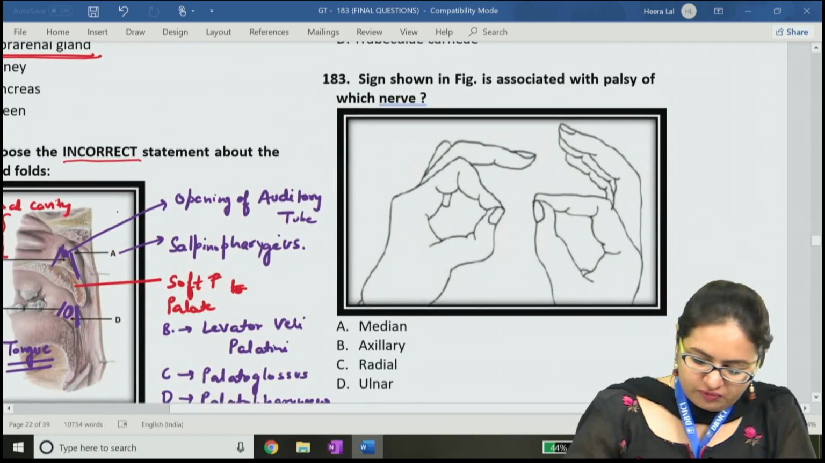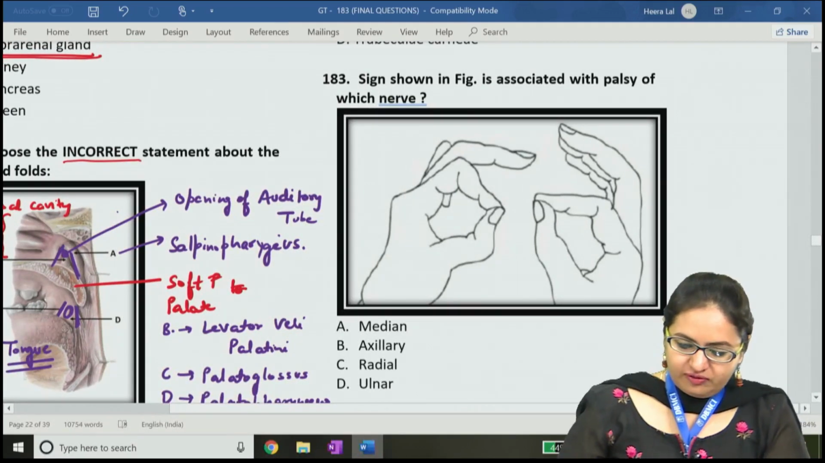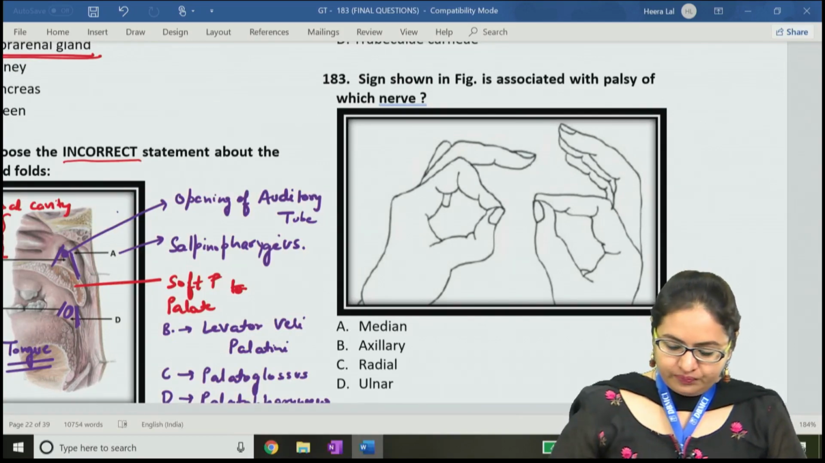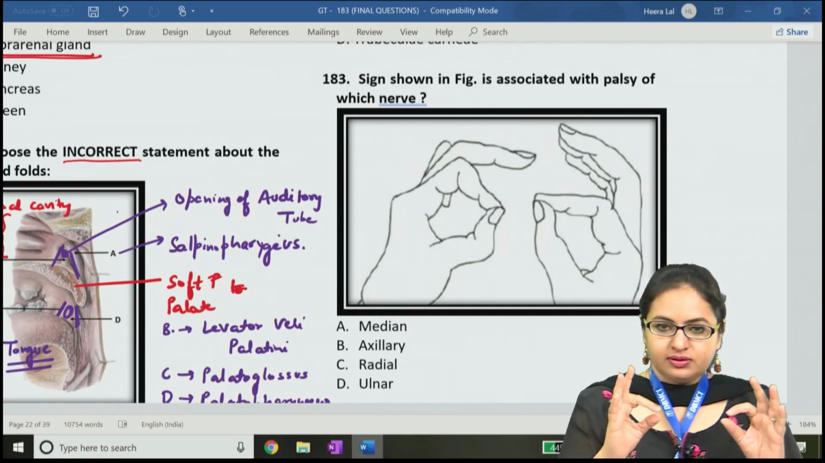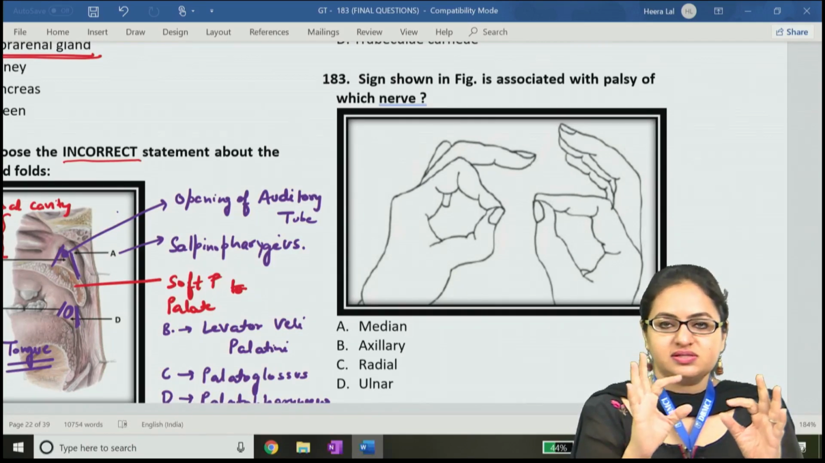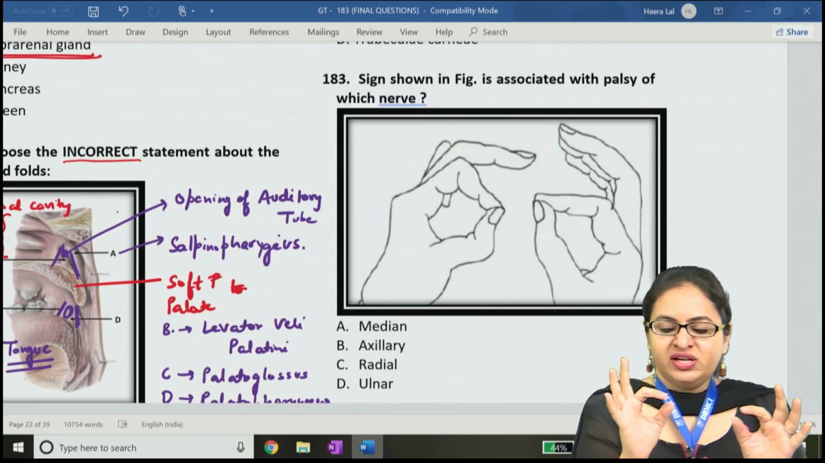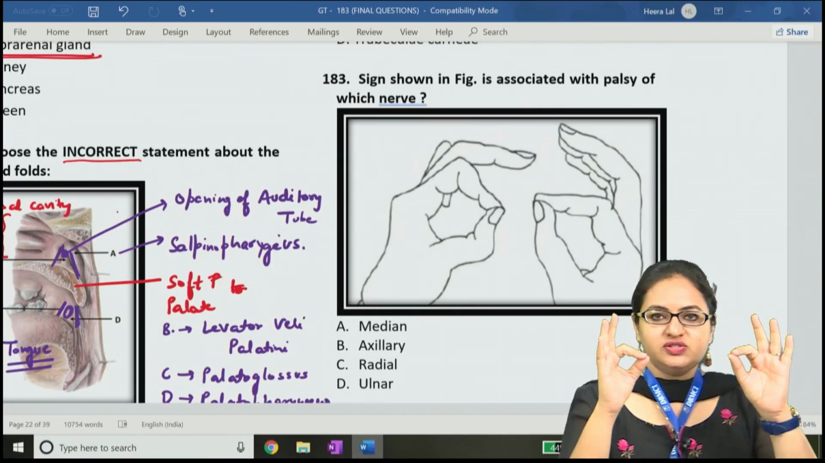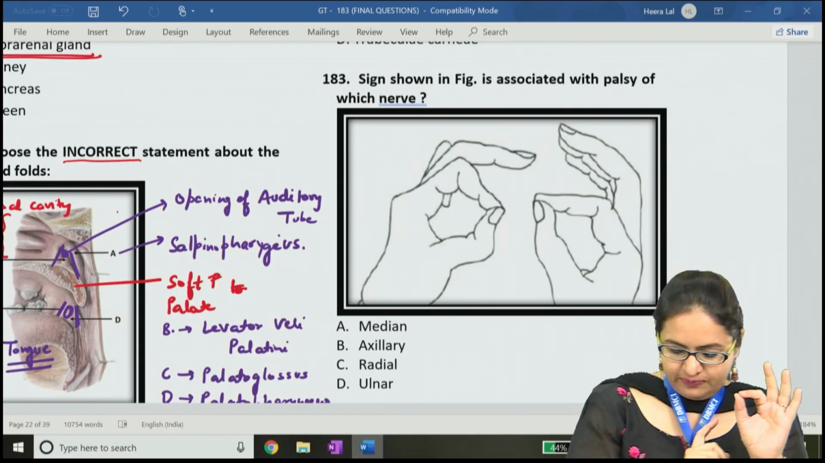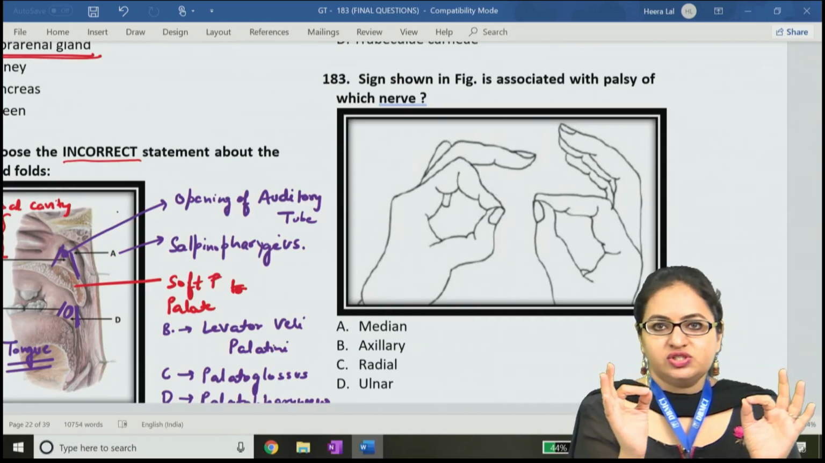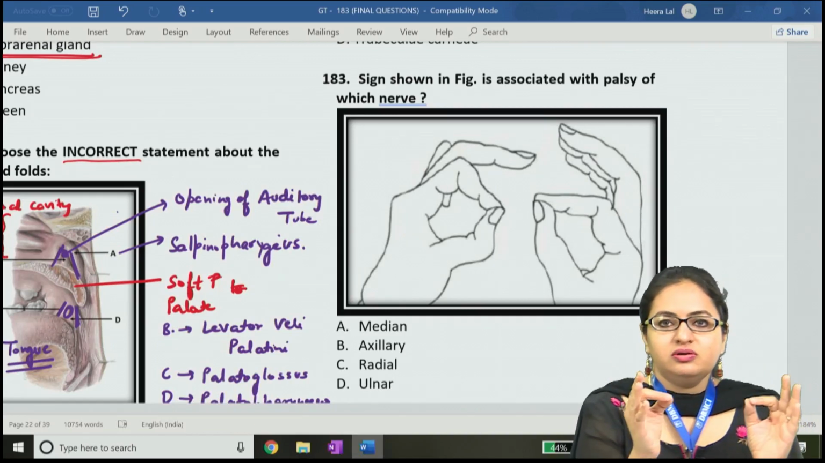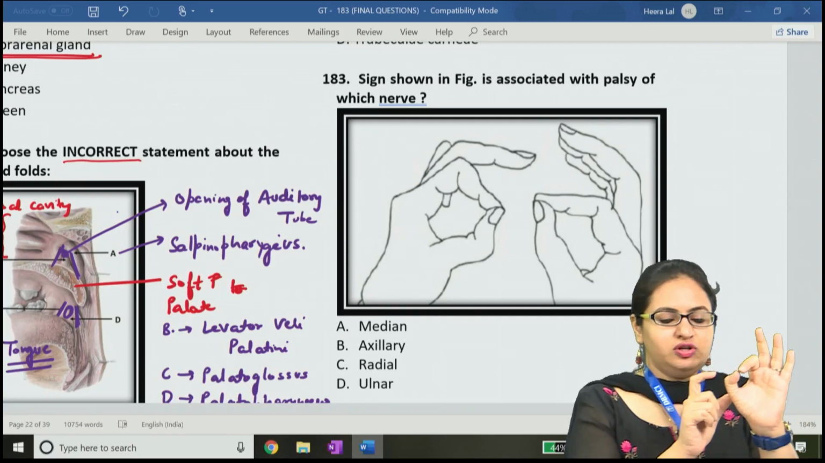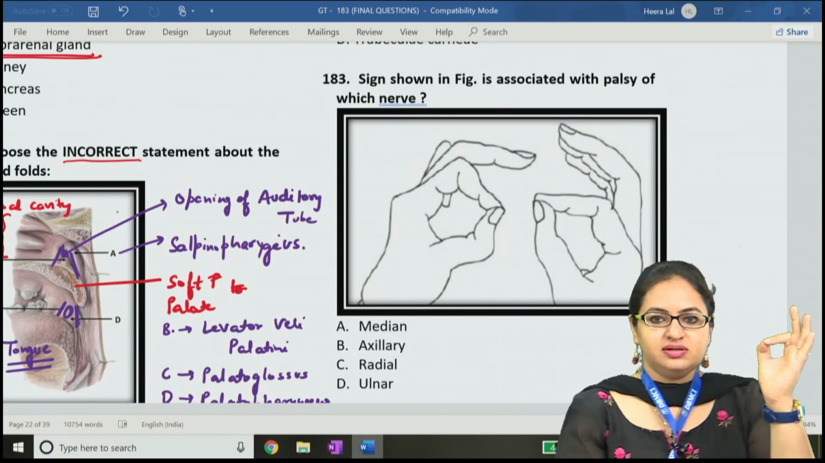Next question, question number 183. In this we have to identify the nerve palsy associated with this, and if we specifically see over here, the position of the hand is like this, in which we are pinching the index finger and the thumb. Now what happens when we are pinching the index finger and the thumb, if there is ulnar nerve palsy, then the adduction function is substituted by the flexor movement by flexor pollicis longus, and in that way there will be a flexion of the thumb which can be seen like this.